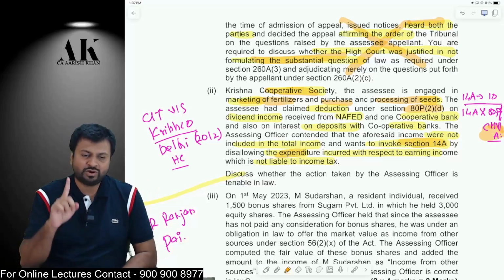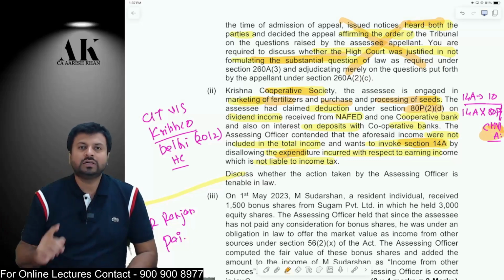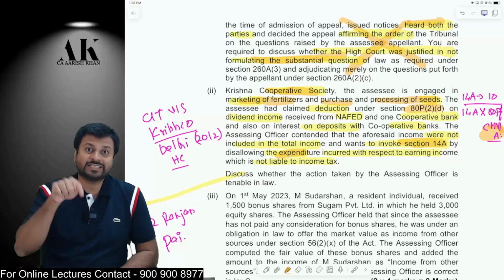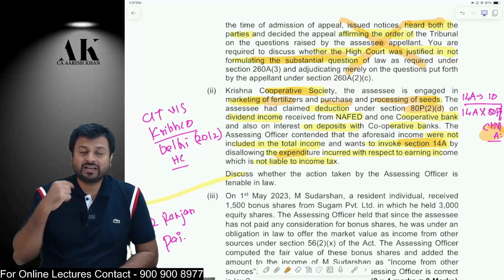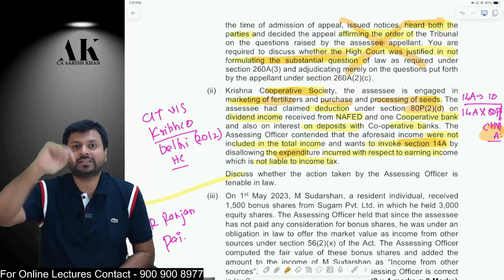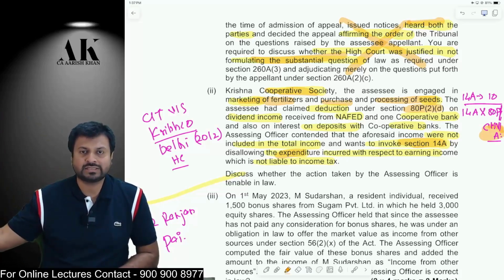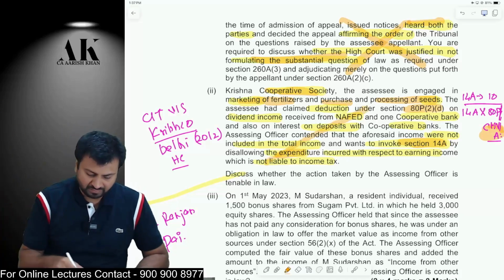We have done this case law of CIT versus Scribho, Delhi High Court 2012 judgment, in our classroom also. 14A is applicable when an expense is incurred to earn an income which is exempt under section 10. 14A is not applicable to an expense incurred for an income which is deductible under Chapter 6A. It is not applicable to profit-linked deduction under Chapter 6A. It is only applicable to an income which is exempt under section 10. Therefore, in this case, 14A will not be applicable.